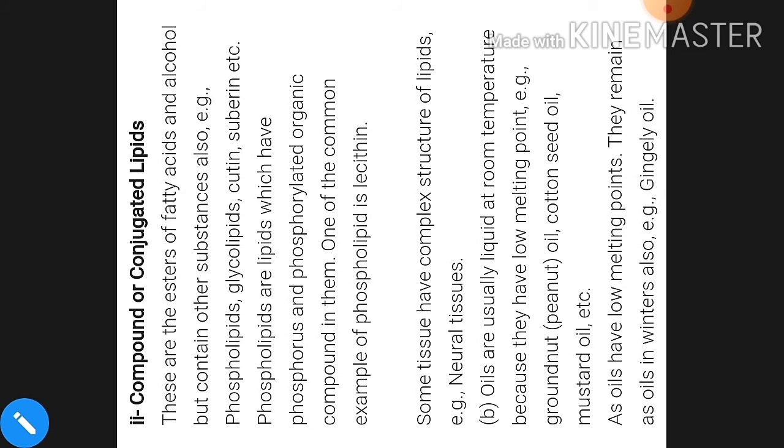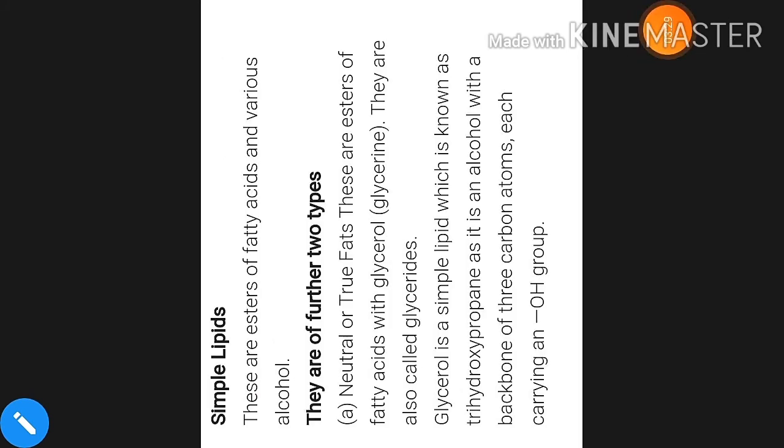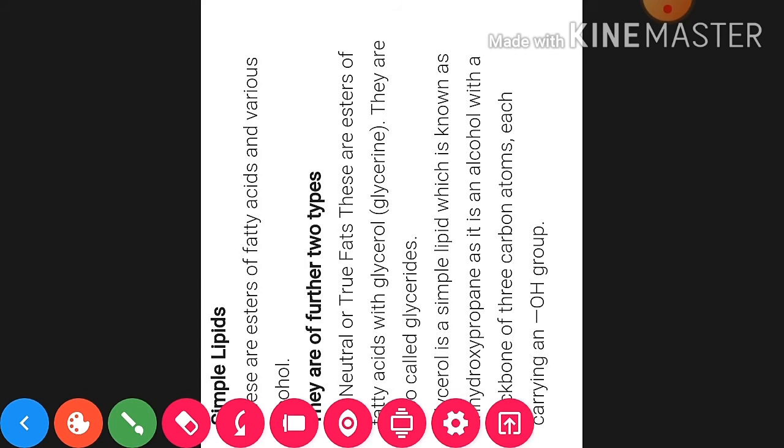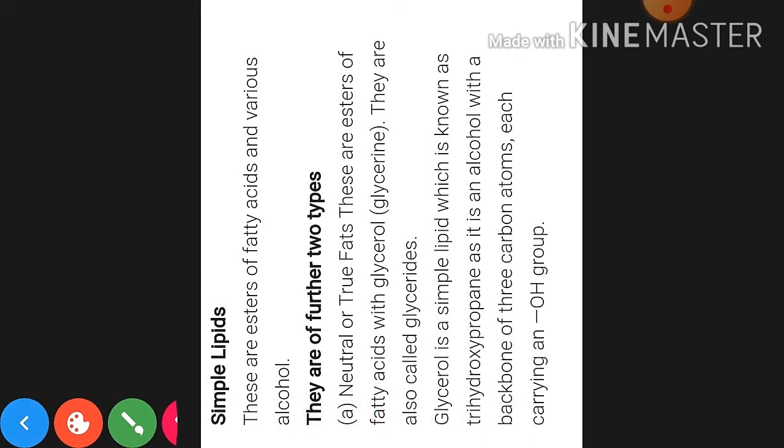Okay, so here these are the simple kinds of lipids, especially these are of different types, like you can say these are neutral or true fats. Generally the fat molecules are a kind of simple lipids.